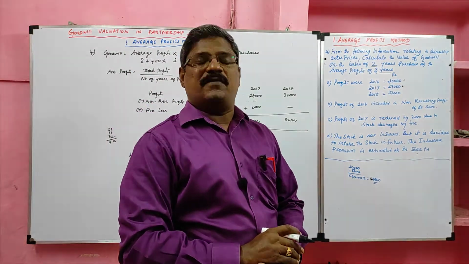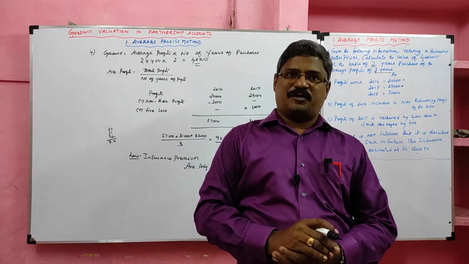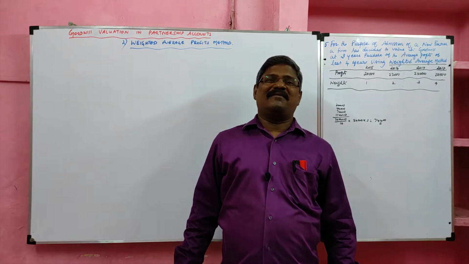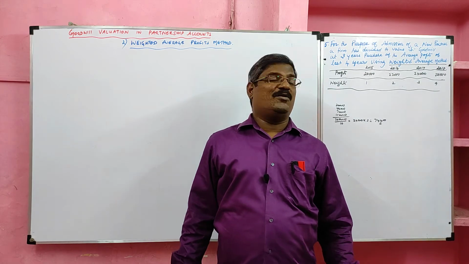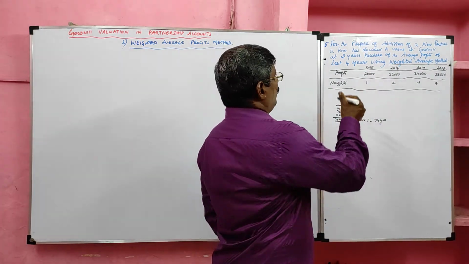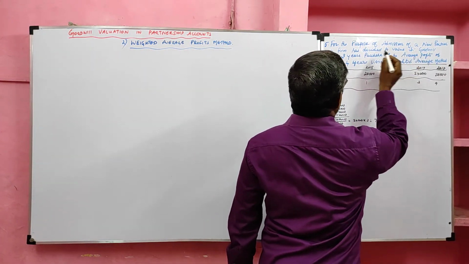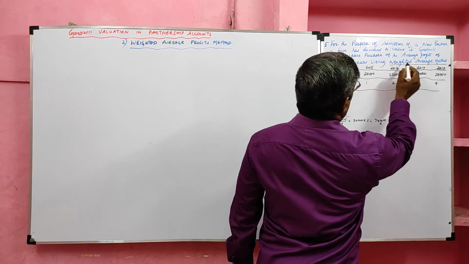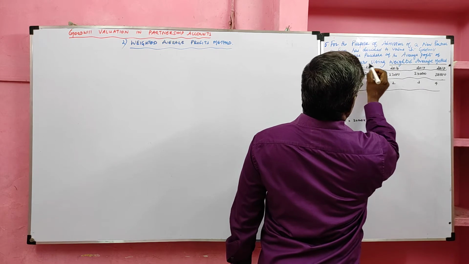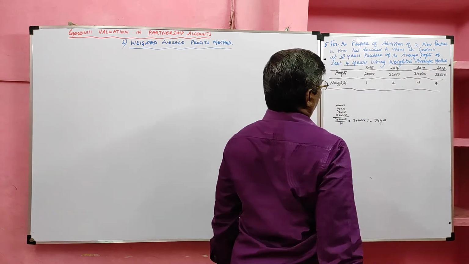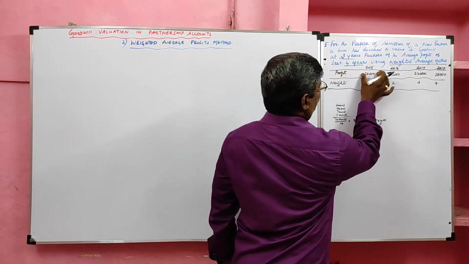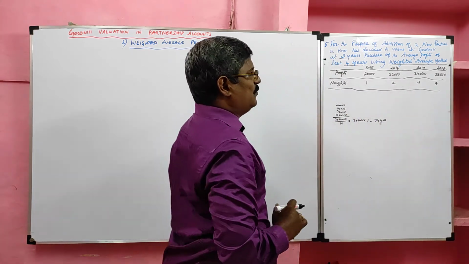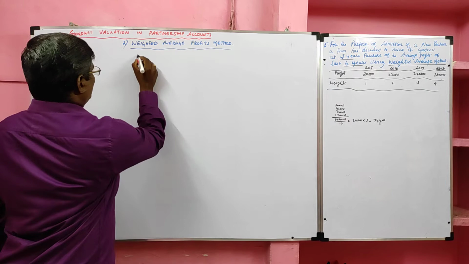Let me learn goodwill calculation under the weighted average profit method. Students, let me learn the second method, the weighted average profit method. For the purpose of admission of a new partner, a firm has decided to value its goodwill at 3 years' purchase of average profit of the last 4 years using the weighted average method. Profits and weights of 4 years are given, and we have to value the goodwill.